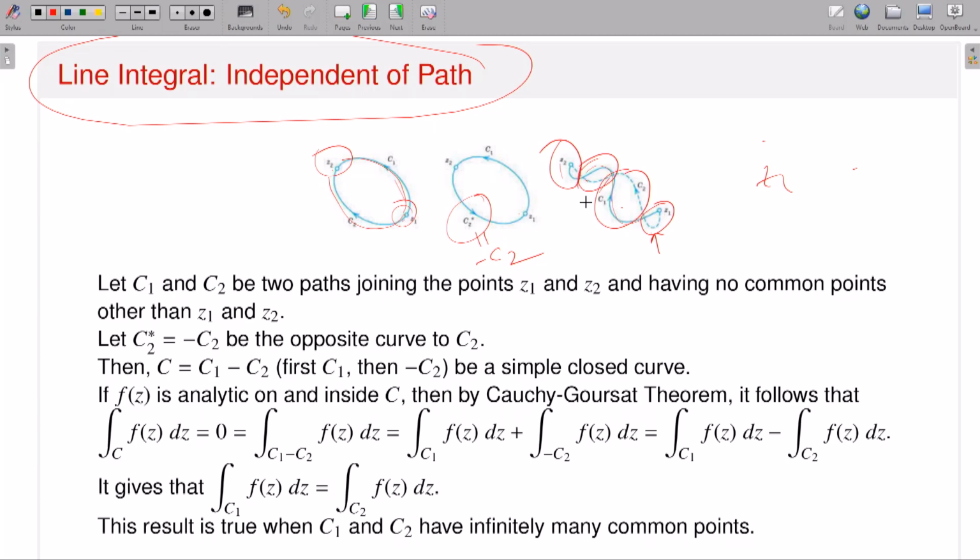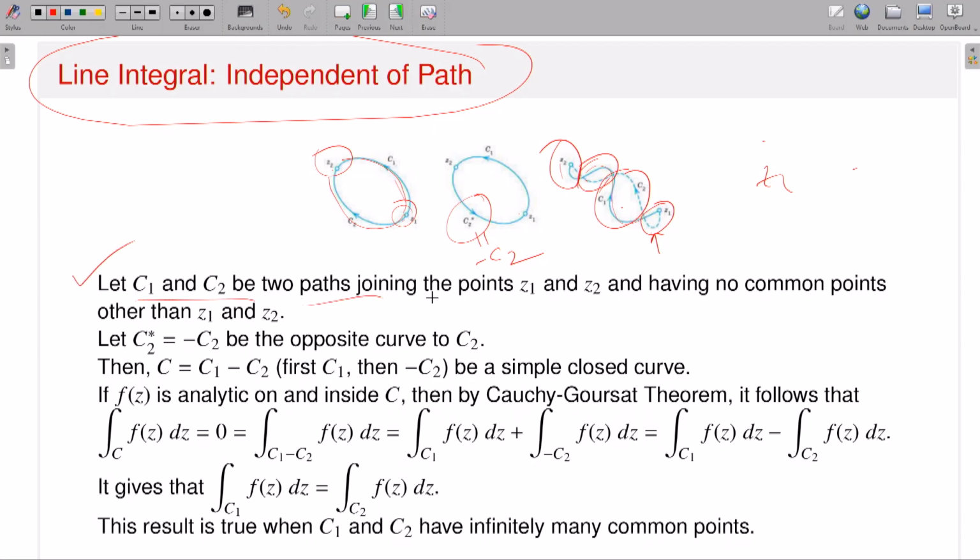But I can break this new contour, which is C1 union minus C2, into 4 pieces, and each piece is a simple closed contour sitting inside. There I will apply what is called the Cauchy-Goursat theorem, and since it is finitely many, I can add them, and altogether the sum will give you 0. So you do not worry if C1 and C2 have an intersection. You can just break up into small pieces, make simple closed contours and apply the Cauchy-Goursat theorem. Okay, so that's what it is.